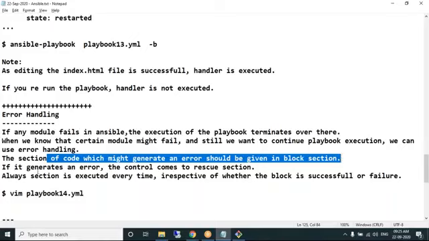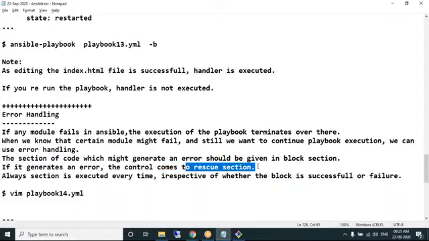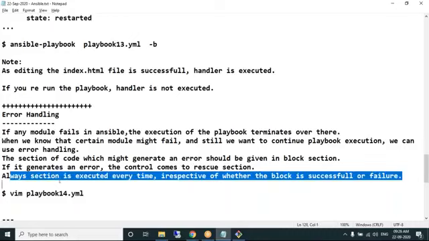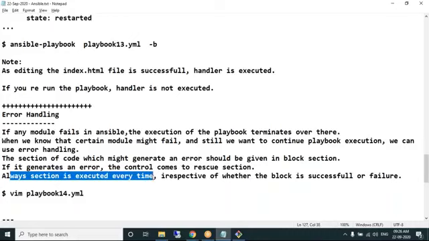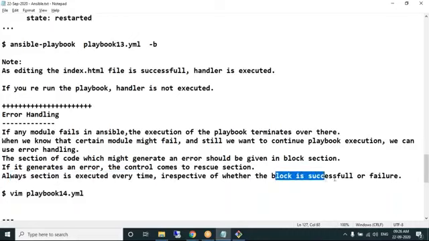If an error is encountered, control comes to the rescue section, something like an exception section. We have one more optional section called the always section. It gets executed every time, irrespective of whether the block is successful or a failure.